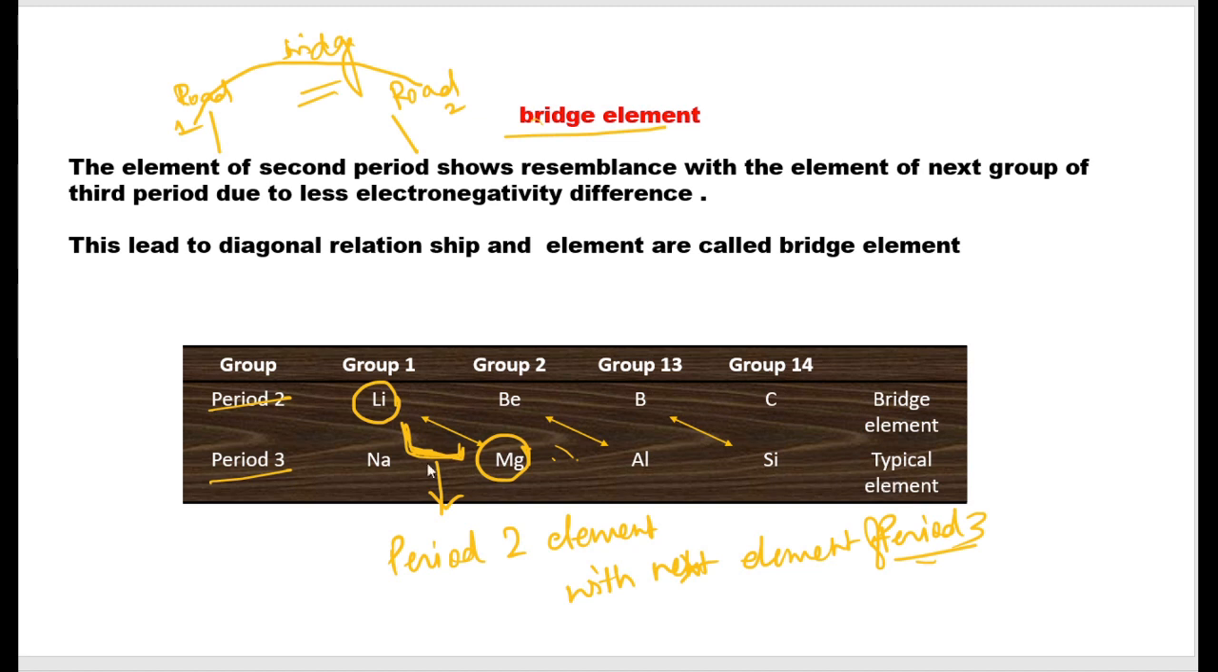I have written typical elements because in period 3 you will always have these elements: sodium, magnesium, aluminum, silicon. But if magnesium shows resemblance with lithium, they have a bridge relationship between them. Okay, a short question might come, or just for your basic knowledge I have taught this topic.